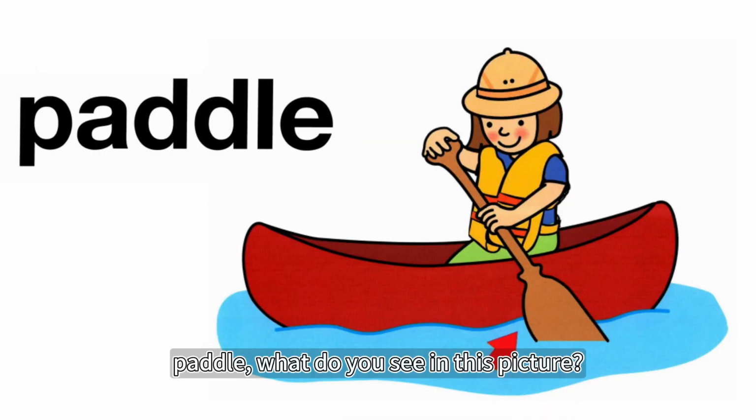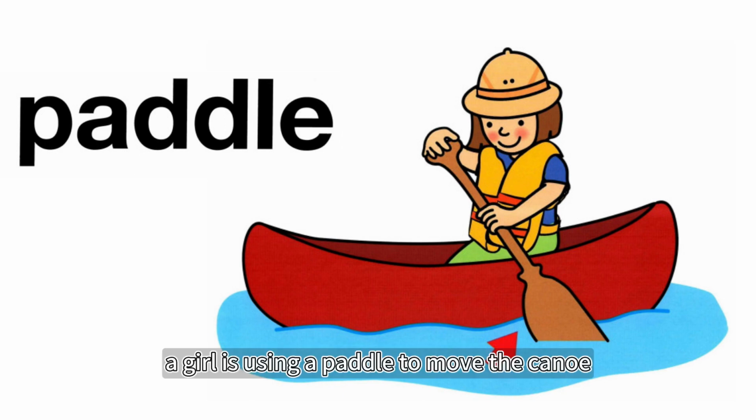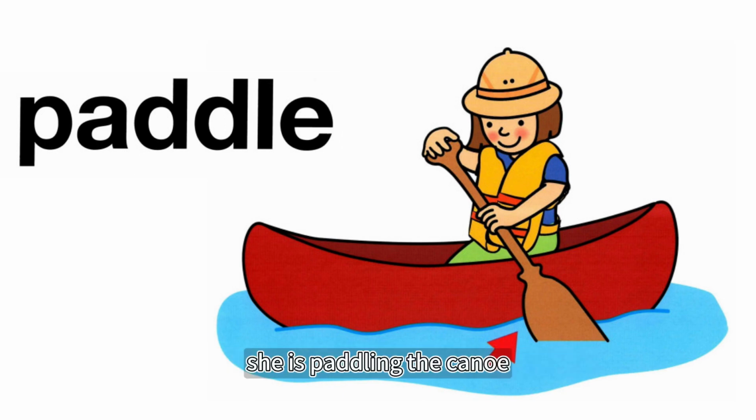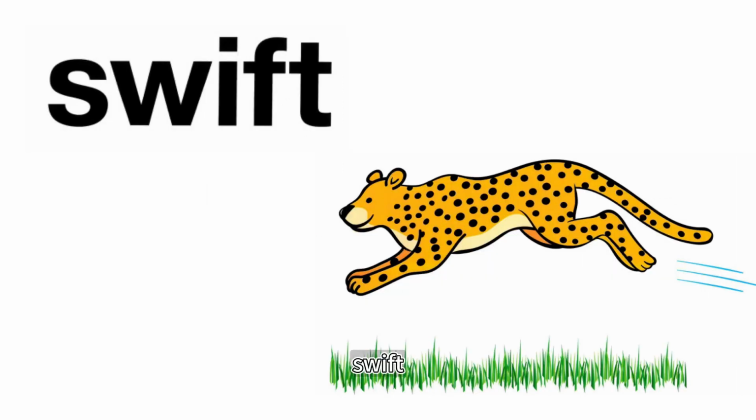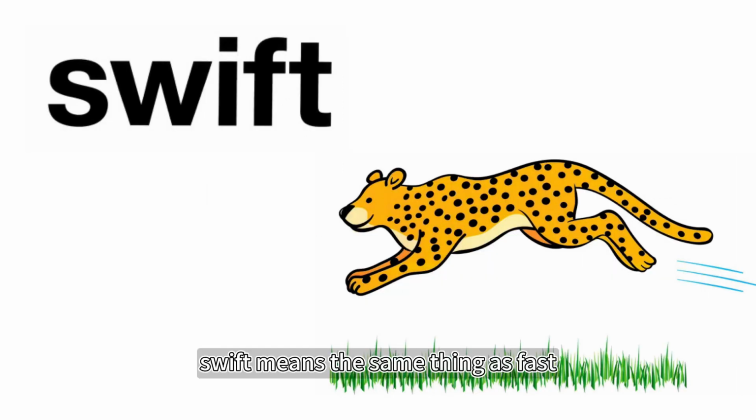Paddle. What do you see in this picture? A girl is using a paddle to move the canoe along in the water. She is paddling the canoe. Swift. Swift means the same thing as fast. The cheetah is running very fast. The cheetah is very swift.